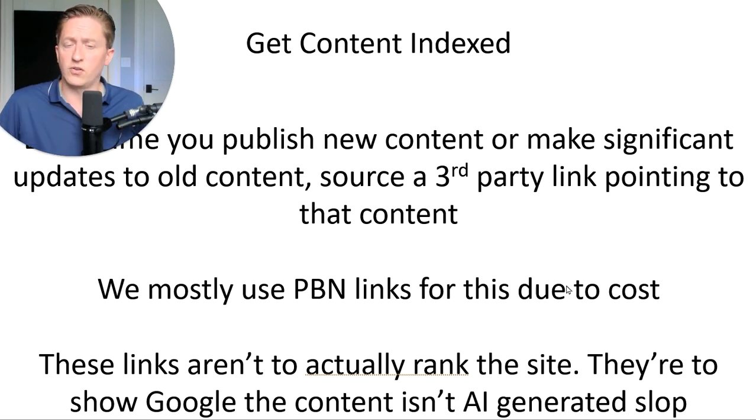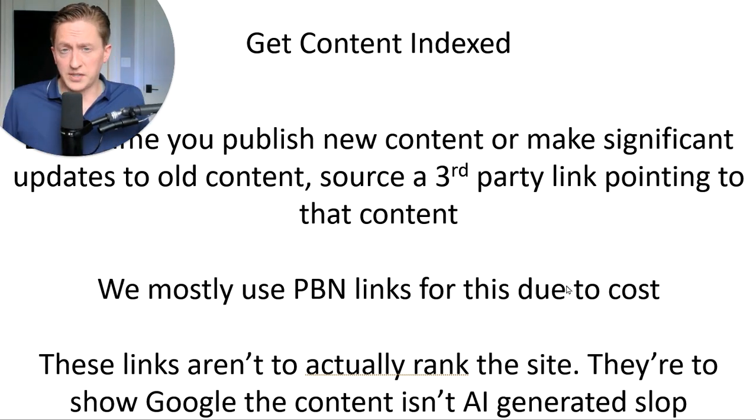They're just being used so that Google knows it's not AI-generated slop, and it shouldn't be. It should be good quality content that you're producing. They're just there to get the content indexed, to make sure Google trusts it and sees it as valuable, okay? That's all these PBN links are for. That's why we use PBN.